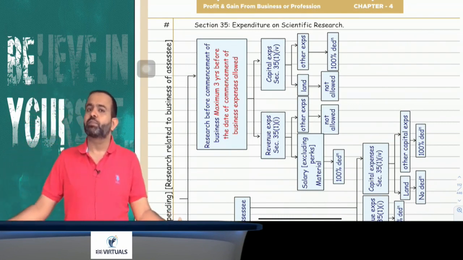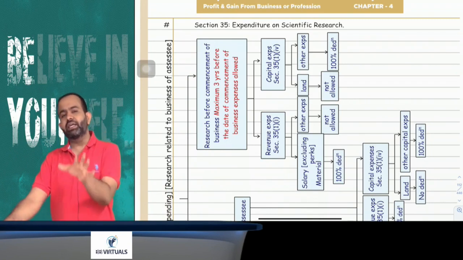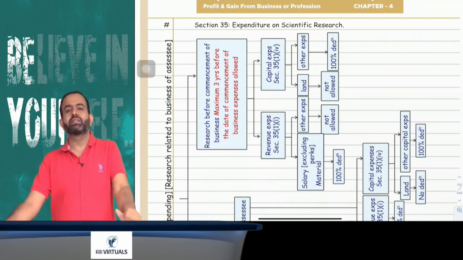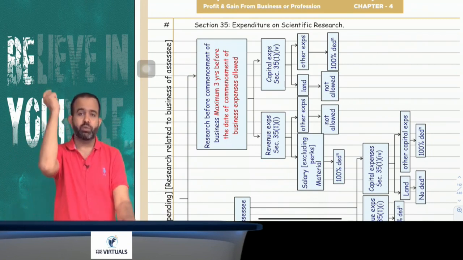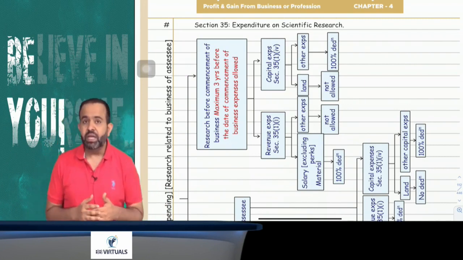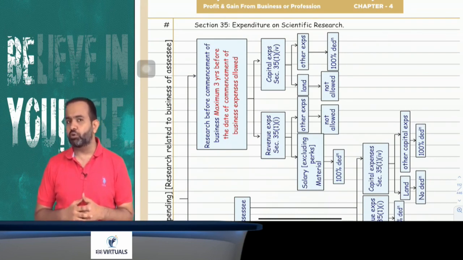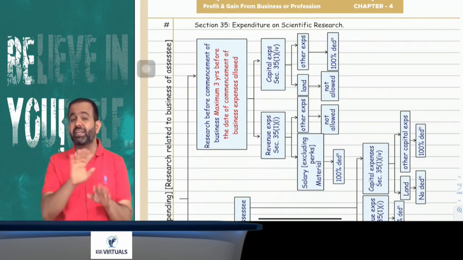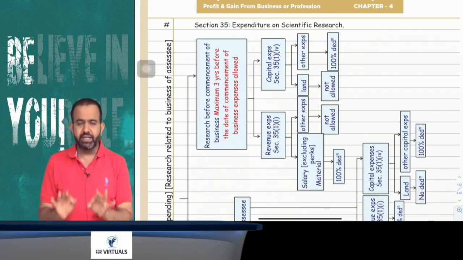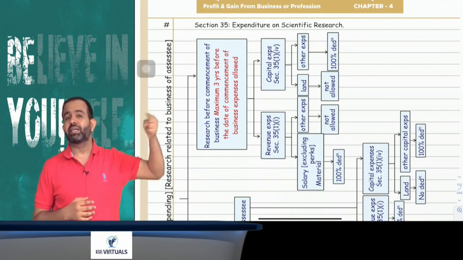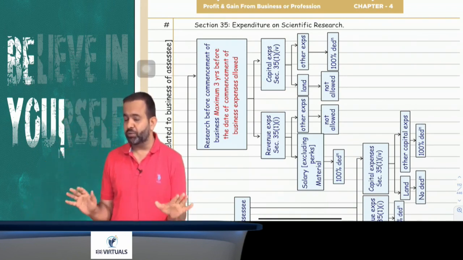I can take an example of Cipla and Ranbaxy. They are doing the business and they are also engaged in research. That is called research during the course of business. So all people just pay attention. If research is during the course of business, for revenue expenditure 100% deduction is allowed, but for capital expenditure on land, deduction is not allowed. On land, deduction is not allowed, but for other capital expenditure 100% deduction is allowed. You got my point or not?